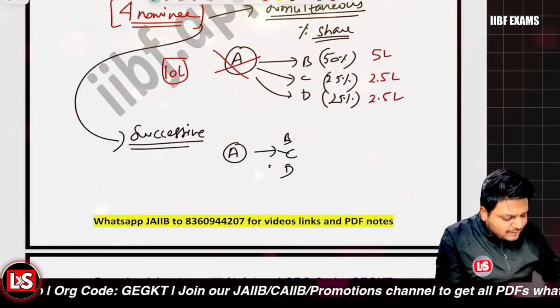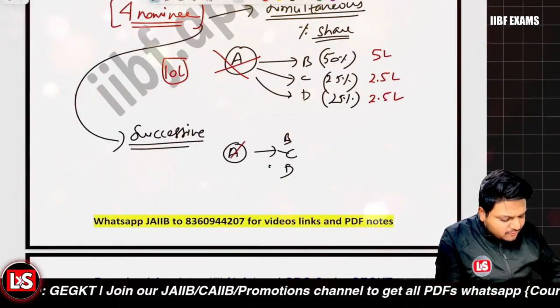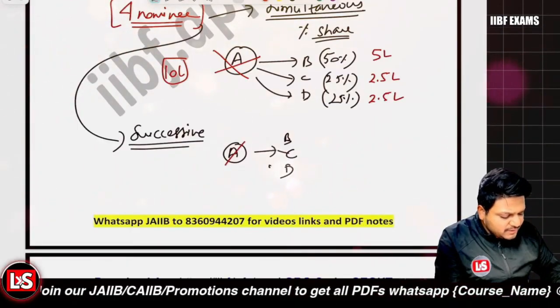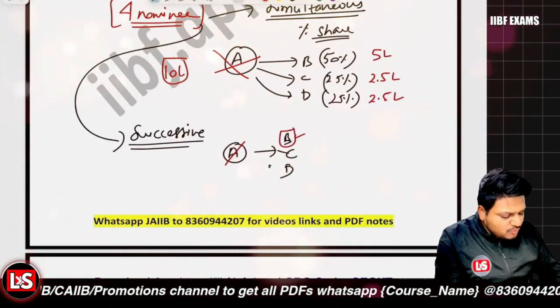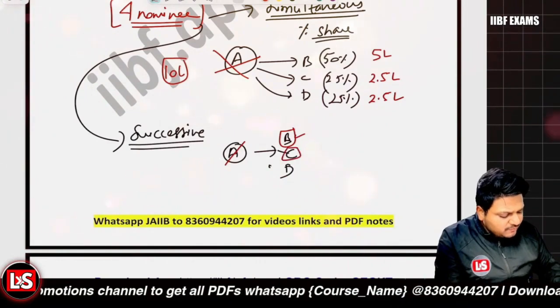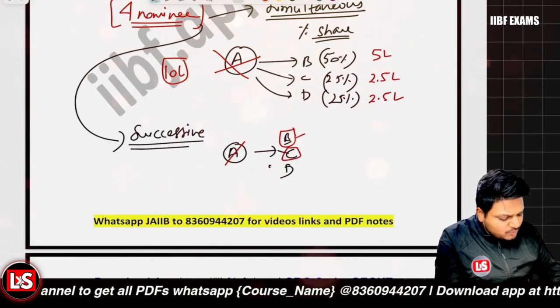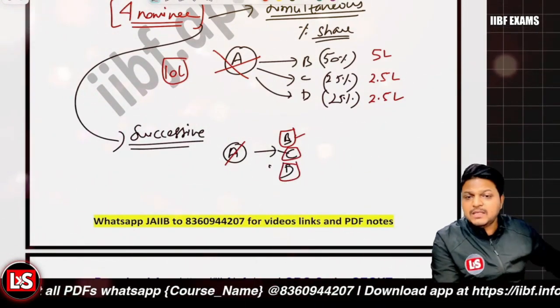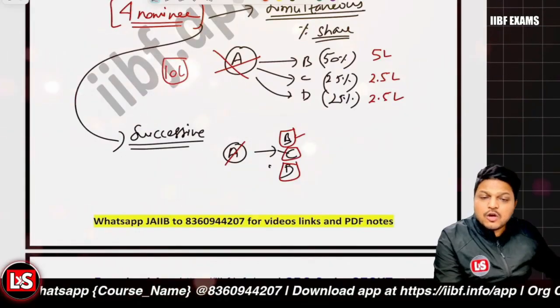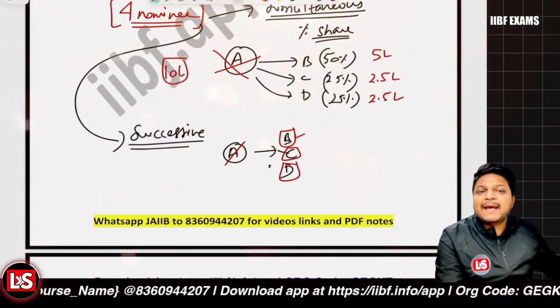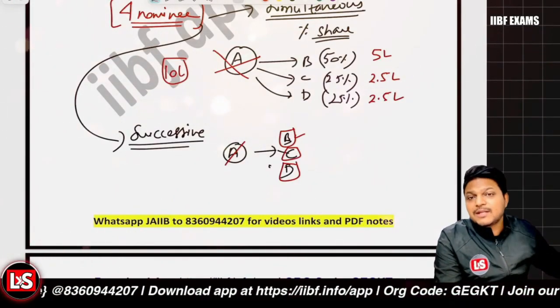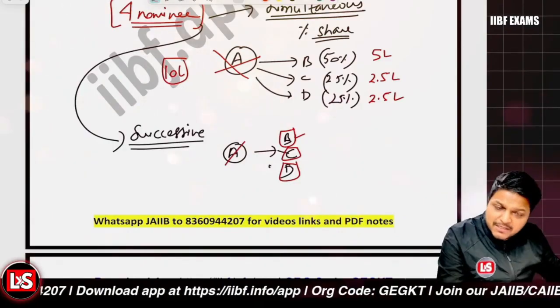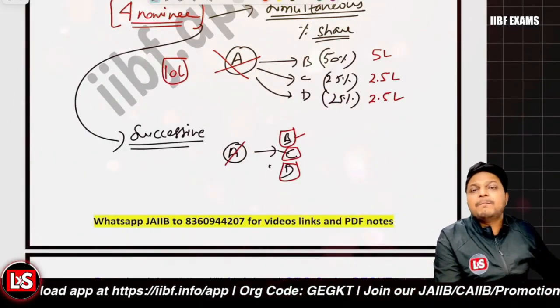First of all, if person B is alive after the death of person A, then person B will be the nominee. If person B is no more, then person C will be the nominee. If persons B and C are no more, then person D will be the nominee. So nominees are arranged in priority order, right? The next nominee will become eligible after the death of the previous nominee.